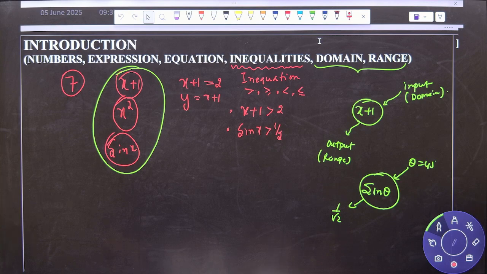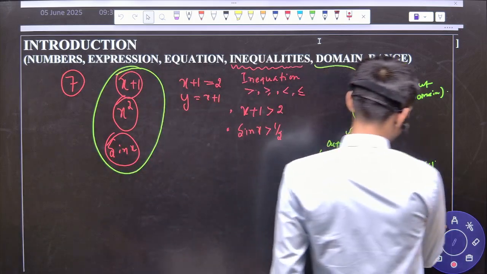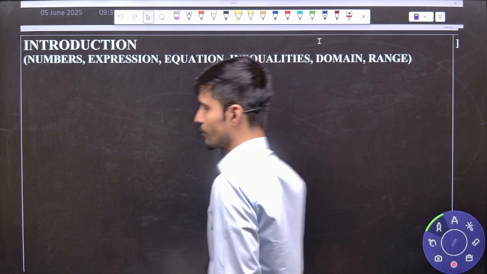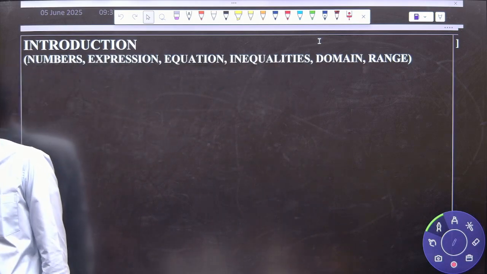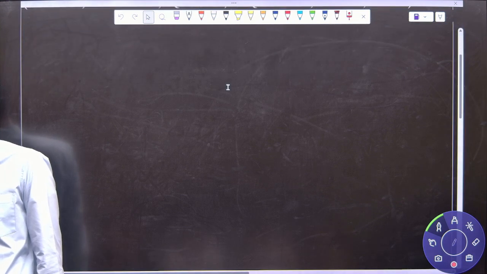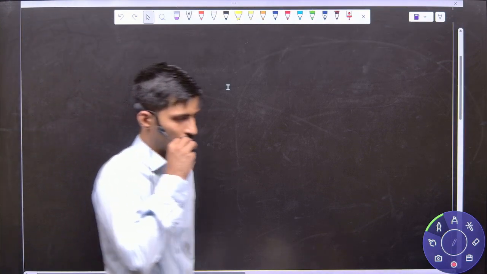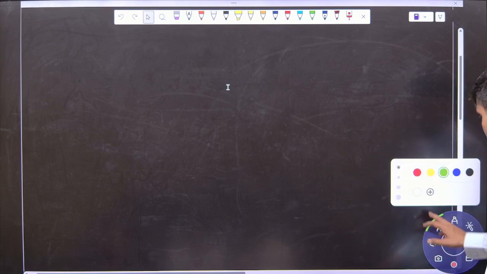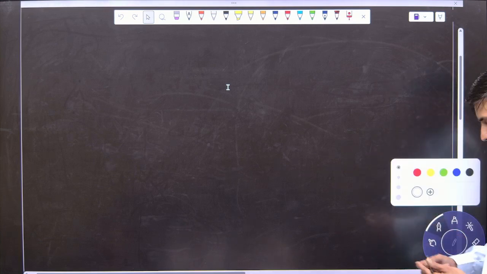Now write down. Next, number line. Here only I will take that topic, number line. Okay, so now see what I am going to do and what I am going to teach you.